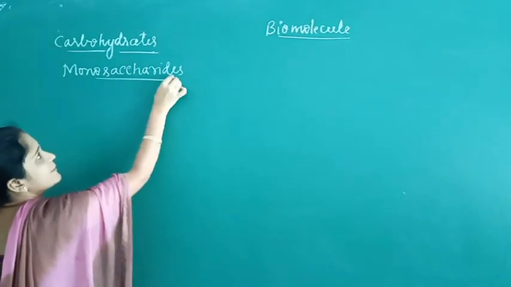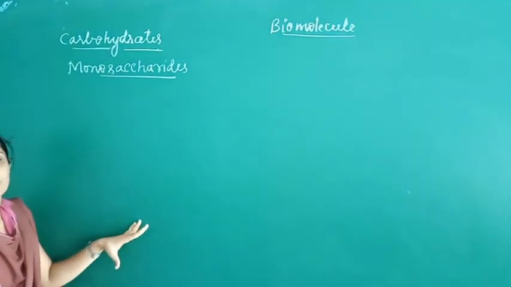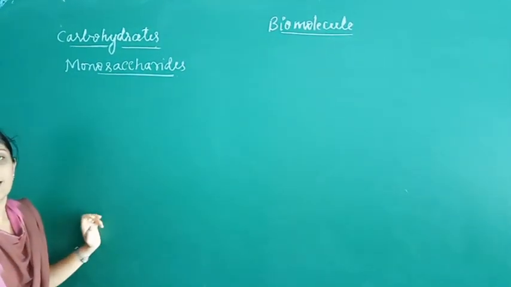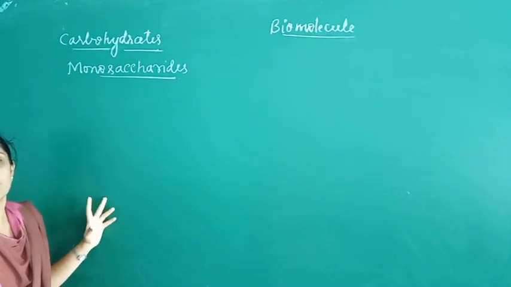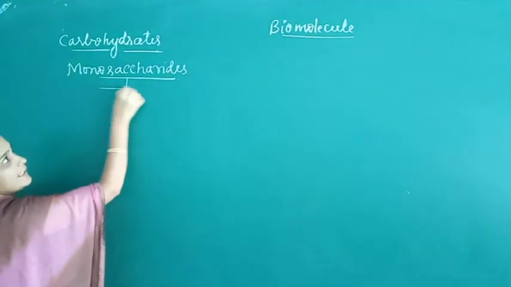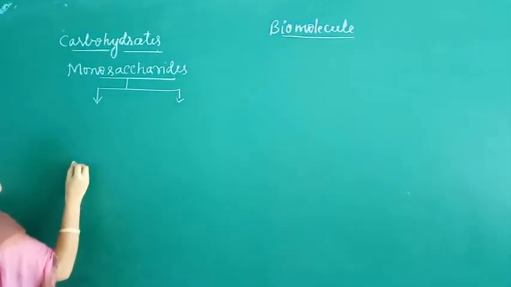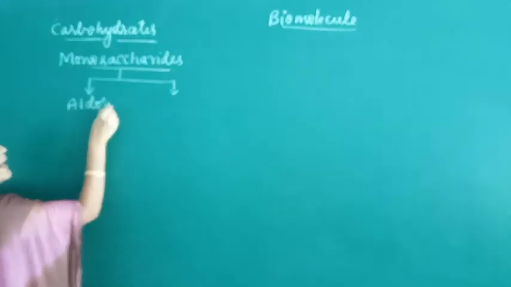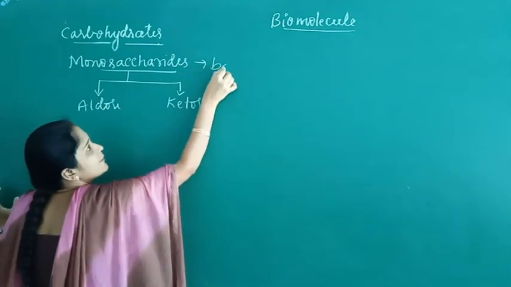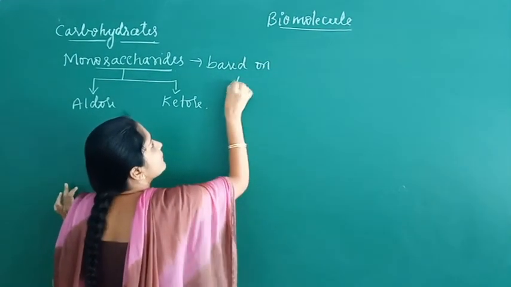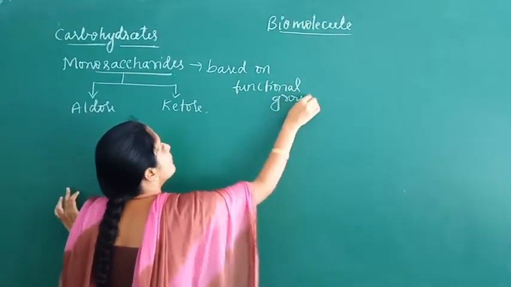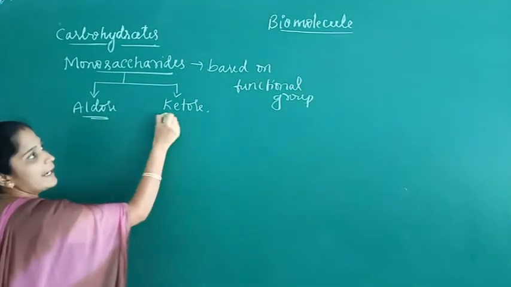Monosaccharides are the carbohydrates which cannot be further hydrolyzed to simpler units. These monosaccharides are also classified based on functional group as aldoses and ketoses. Based on functional group, monosaccharides are classified as aldose and ketose.